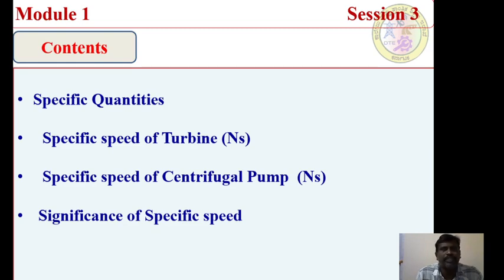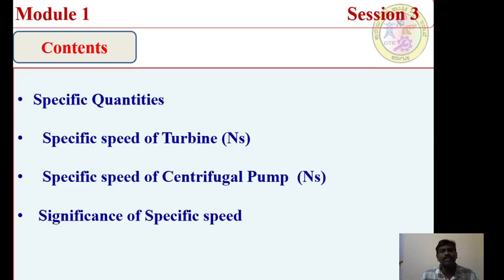Now I am introducing the concept of the specific quantities. The specific quantities are very important quantities for a respective turbo machine. There are three important specific quantities. I will summarize this entire session through these contents: one is the introduction to specific quantities, the specific speed of a turbine, the specific speed of a centrifugal pump, and the significance of this specific speed.